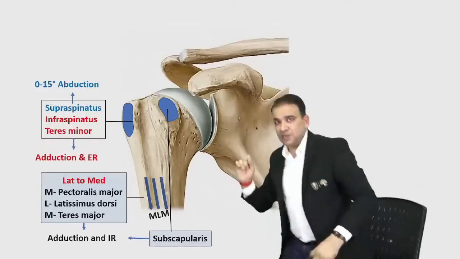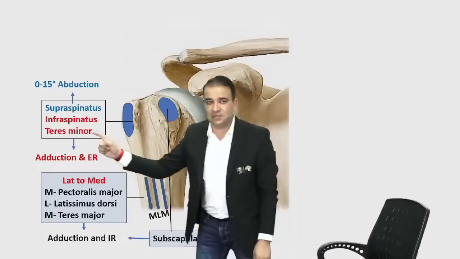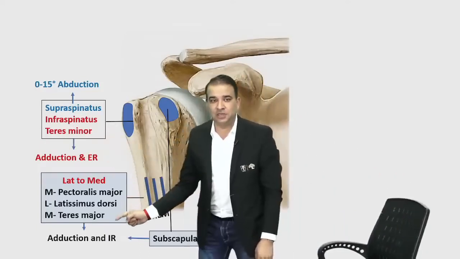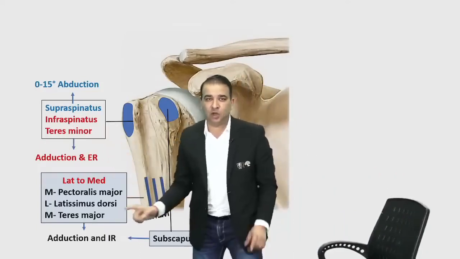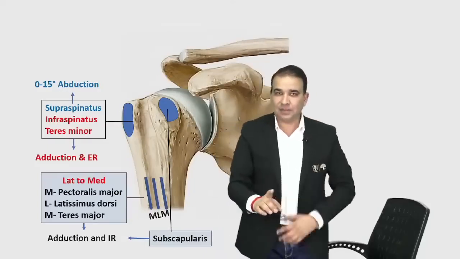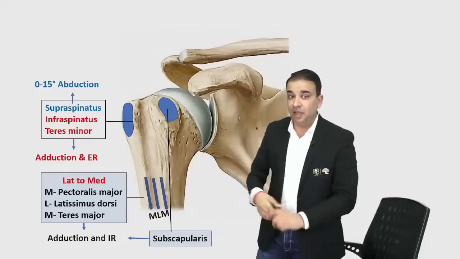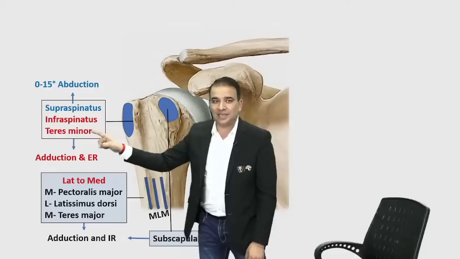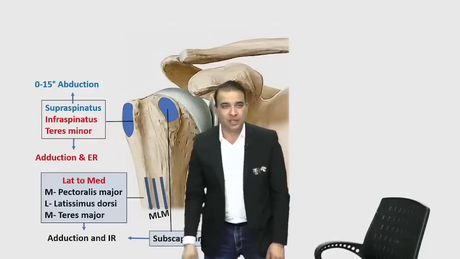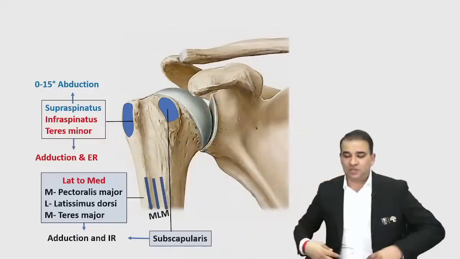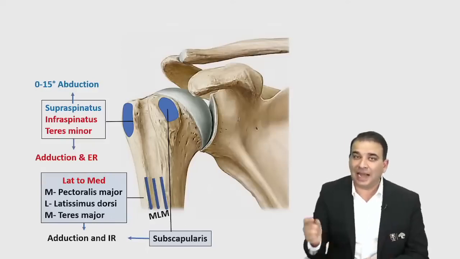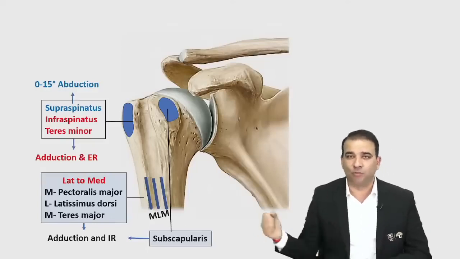So especially I wanted you to be careful with this muscle, guys, teres minor and teres major. Teres minor and teres major, the common function is adduction. That's the synergist in the adduction here. But when it comes to the rotation, one is the external rotator and one is the internal rotator. So that's an example of a muscle which is a synergist also, and it is an antagonist also when it comes to the rotatory movement at the shoulder.